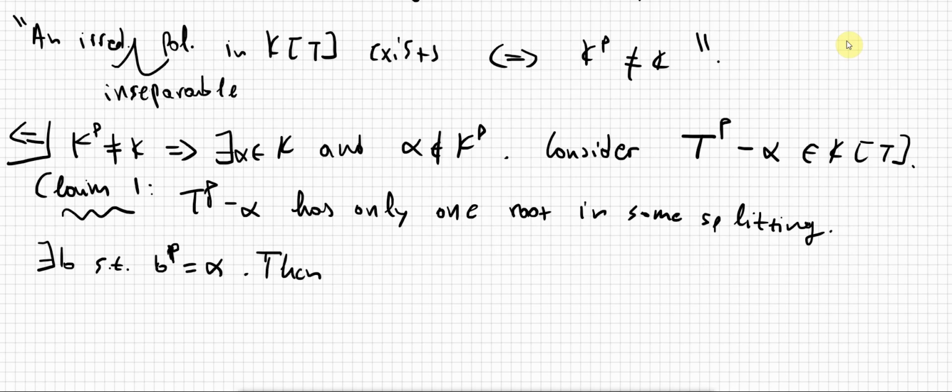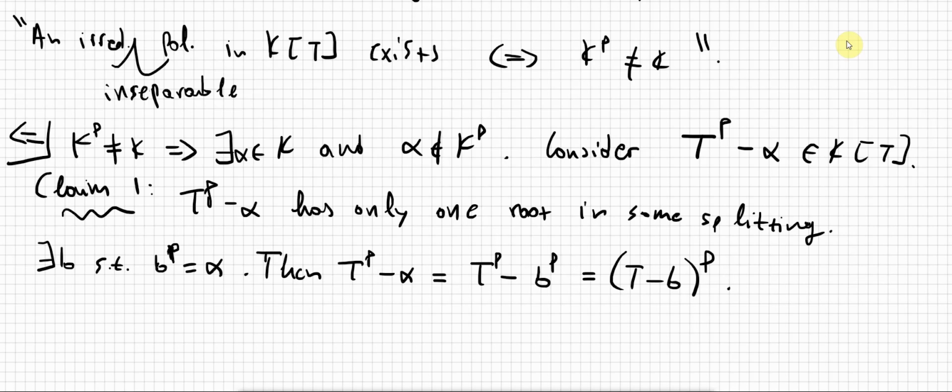Then, if we take the same polynomial, we can of course write this thing over here, because I can take the p out, since we assumed that the characteristic of k is equal to p. Okay, but now we clearly see that b has multiplicity p, right? So we found at least one root.